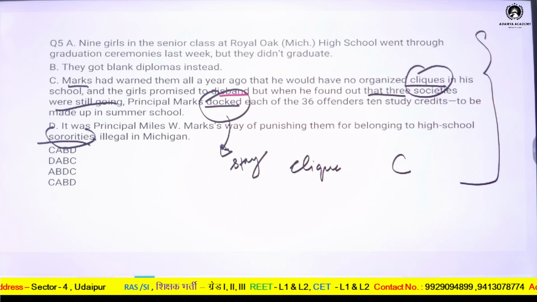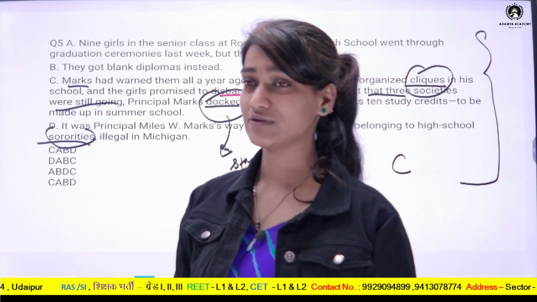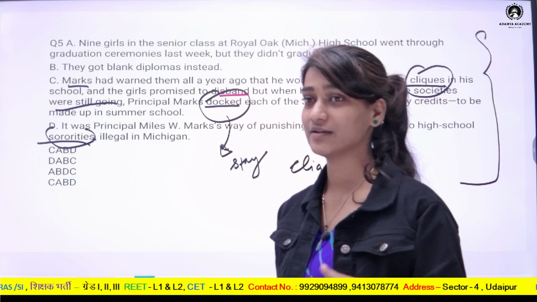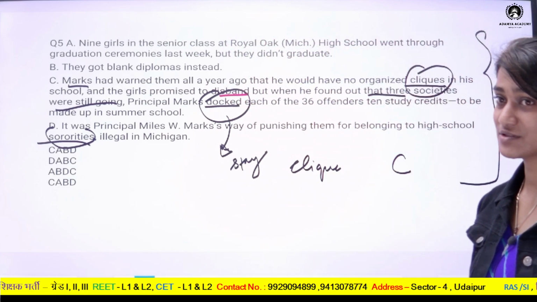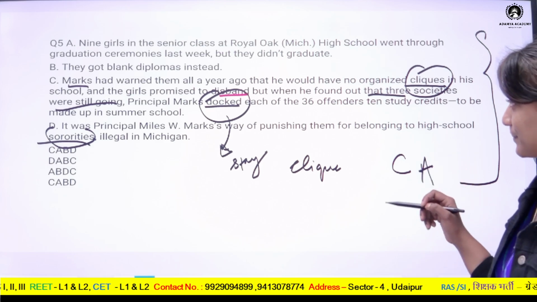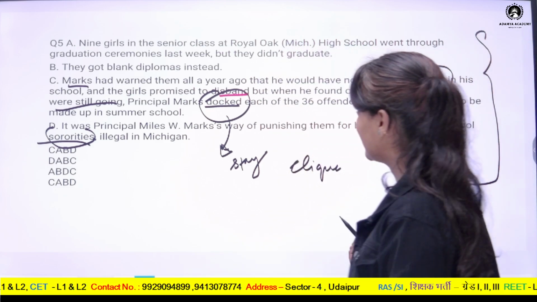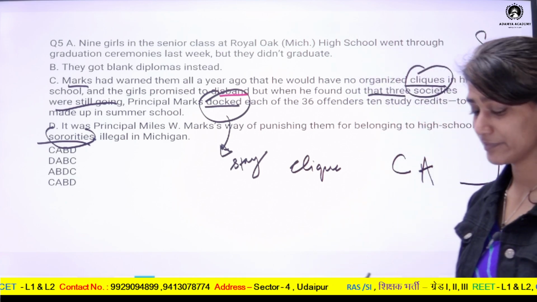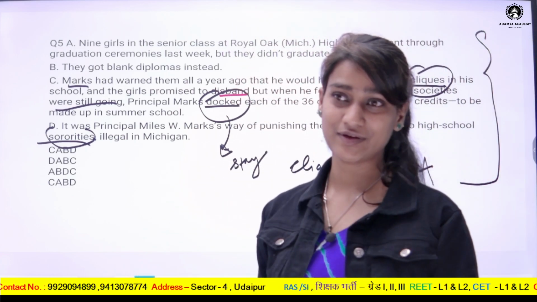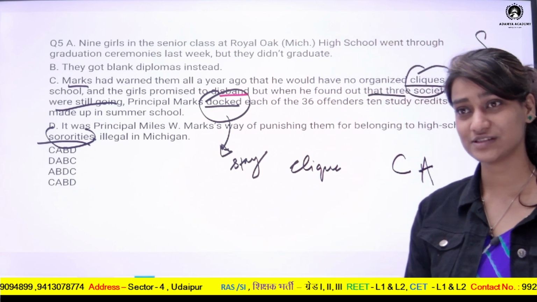Then the actual victims, the children who had to suffer this, will come. So the statement about the victims is A. Then, because of them being victims, what happened to them? They were not given diplomas, they were given blank diplomas or empty diplomas.